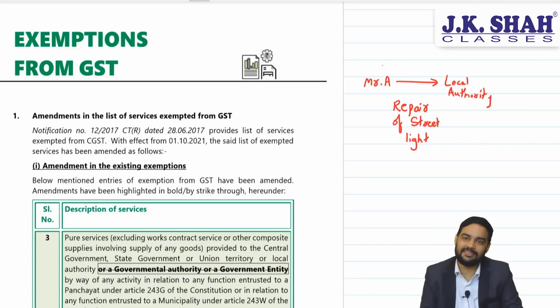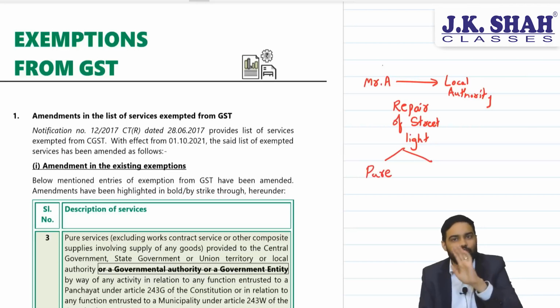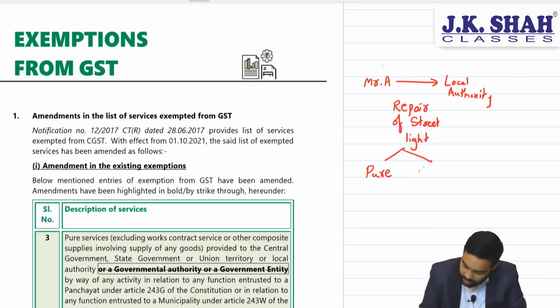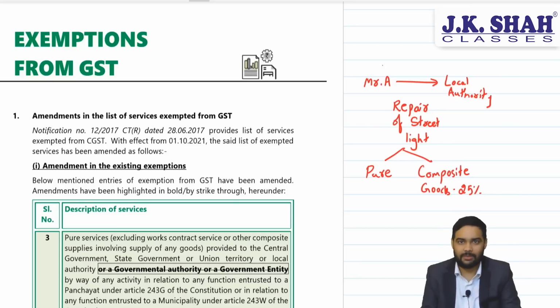Then what is the change, sir? Now, this exemption was available for pure labor contracts, that means only service, or composite contracts where the goods element does not exceed 25%. So majorly it should be a service contract, then the exemption was available. This is also the same.